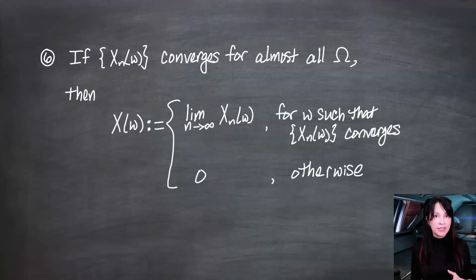So there may be some omegas that you can plug into the sequence where you do not get any convergence, but collecting all those omegas, that should make a set with probability measure 0. So I claim, well, before we had if it converges for all omega, then the limit is a random variable. But I claim if we define a random variable to be the limit wherever the limit exists and define it to be something else otherwise, which is really not that important, then we have a new random variable.